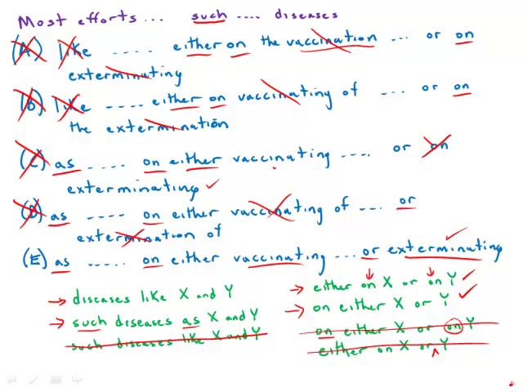And now if we sum up, we see that we've eliminated A, B, C, and D. E is the only one that has the correct as. It constructs the position of either and on correctly. It has the two terms in parallel. It also, not coincidentally, is the shortest of the 5 answers. It is sleek and elegant, by far the best answer choice.